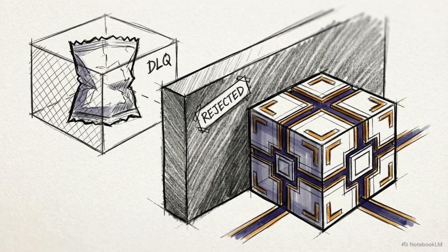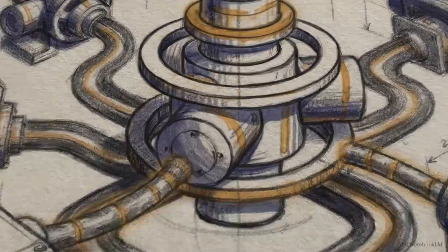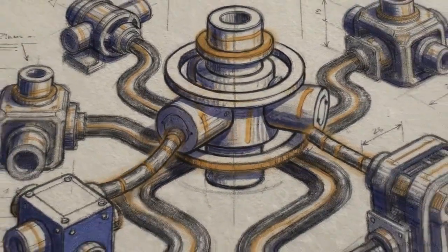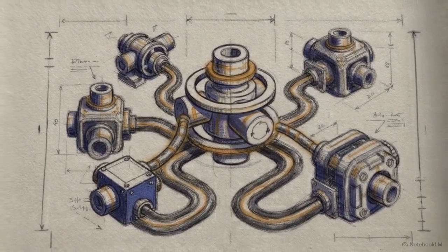At the consumption layer, idempotent consumers neutralize network duplicates, while dead letter queues gracefully isolate poison pills from the critical path. Apache Kafka is a highly resilient transport layer, but true end-to-end distributed consistency is achieved only by engineering these 5 explicit patterns around it.